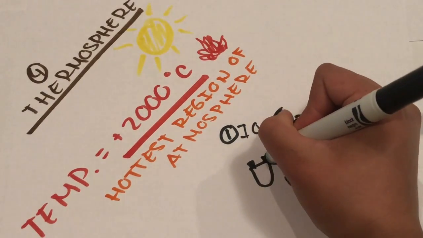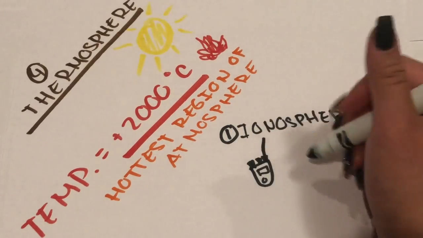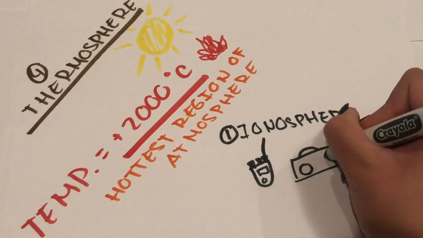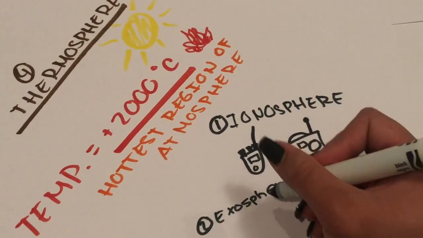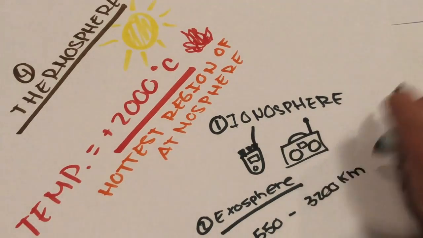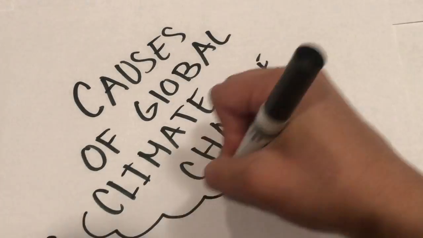The ionosphere has an altitude of 80 to 550 kilometers, and ions are present there. They are responsible for radio communication. The exosphere has an altitude of 550 to 3,200 kilometers, and the air is so thin there that it has great visibility, and satellites orbit there.